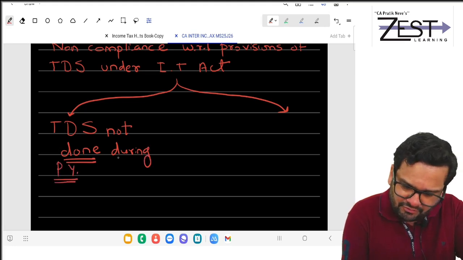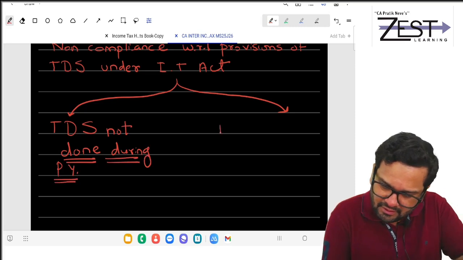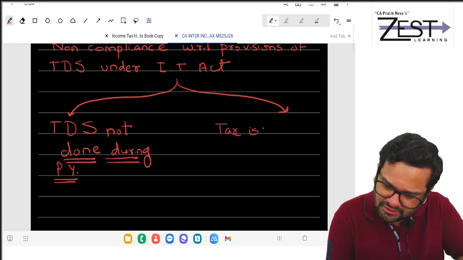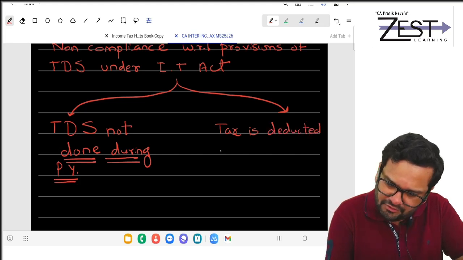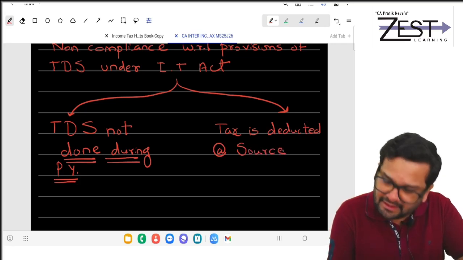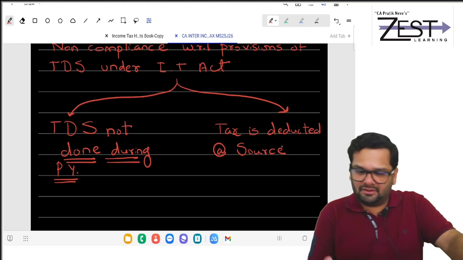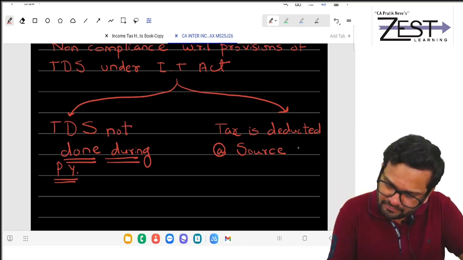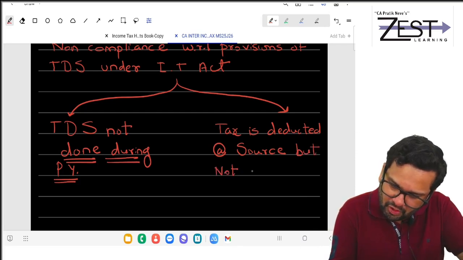This is one mischief. Second mischief: tax is deducted at source, but not what?